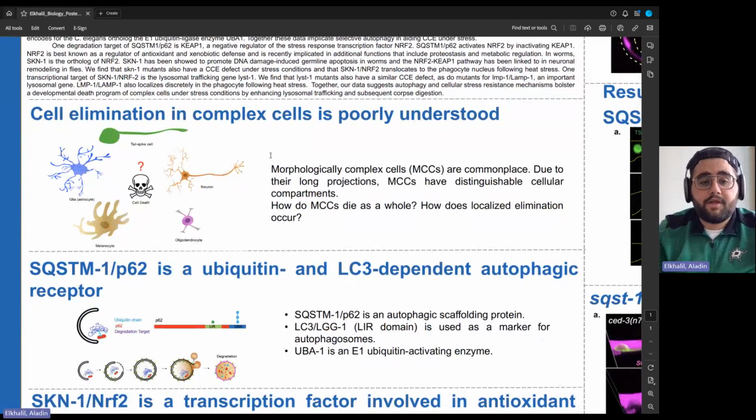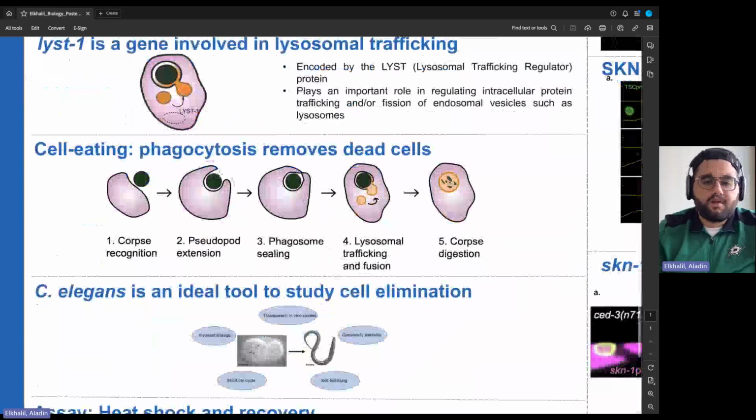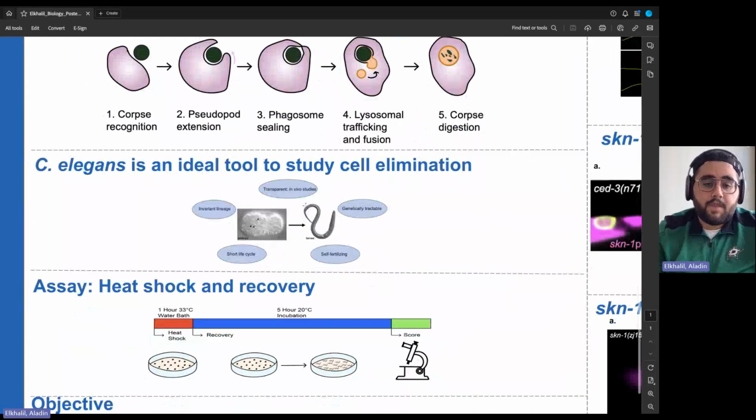Our lab is interested in the elimination of complex cells, which have long projections spanning different microenvironments, and different parts of these cells will die differently. We study this in an organism called C. elegans, which is a roundworm that's transparent, allowing us to see the cells dying live, and we're able to take images and movies of these.